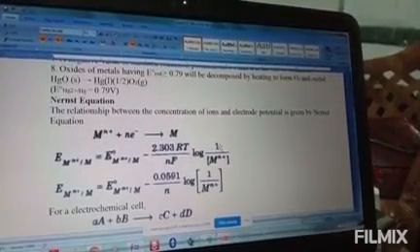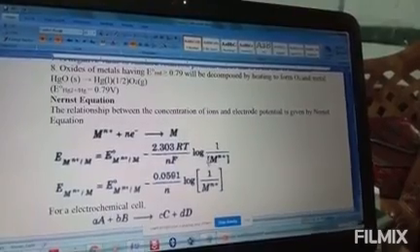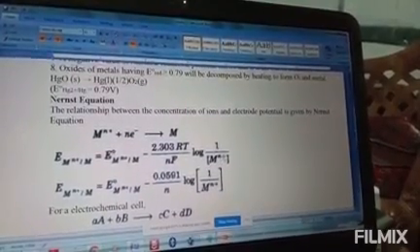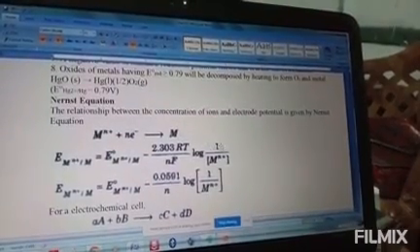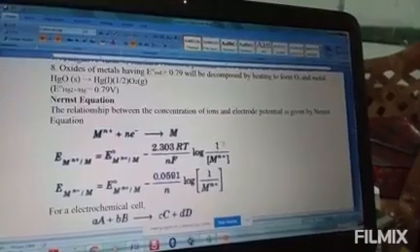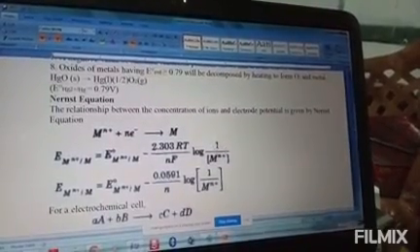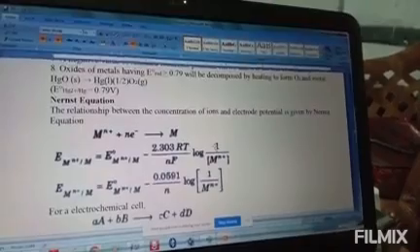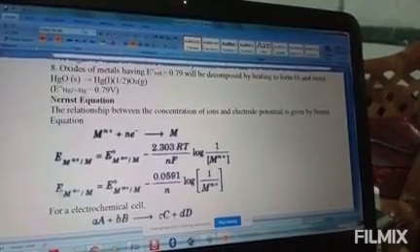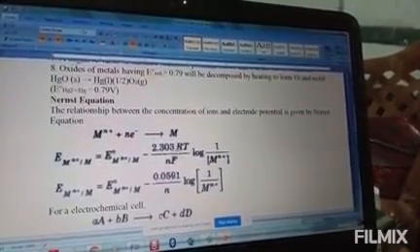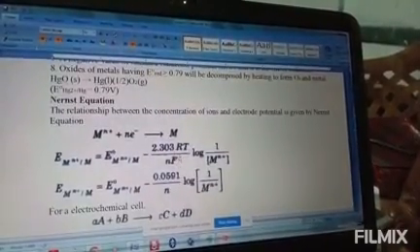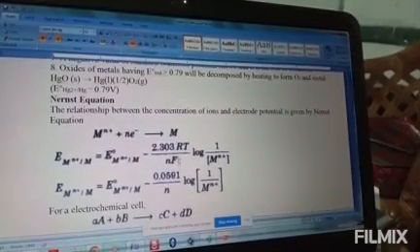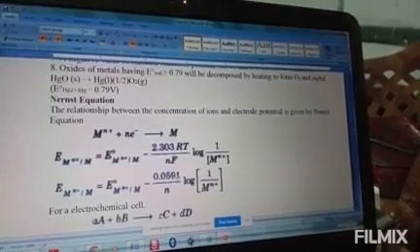a log of 1 over, within bracket, M^n+ comes from the product concentration, concentration of M. So it is a pure substance. So pure substance we have taken concentration 1. So that is why we have written 1 here. Now if you substitute real gas constant value, temperature at 298 and Faraday 96500, then the whole answer you will get is 0.0591.